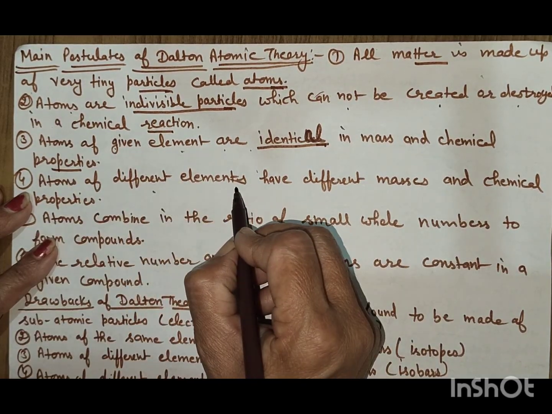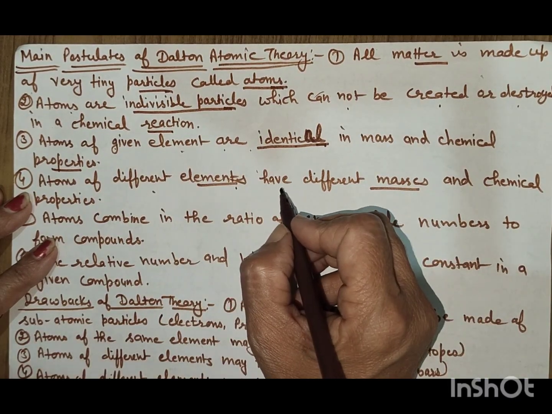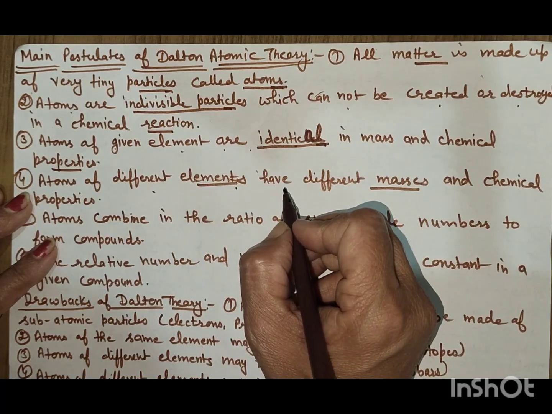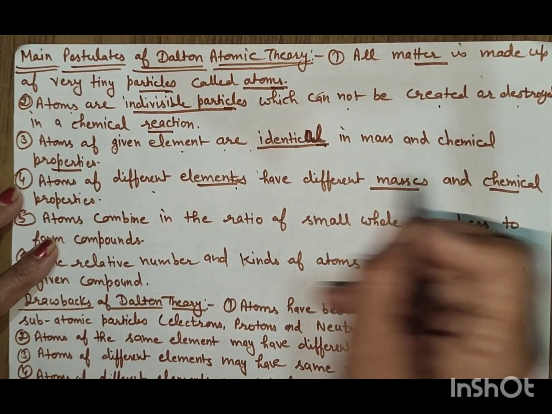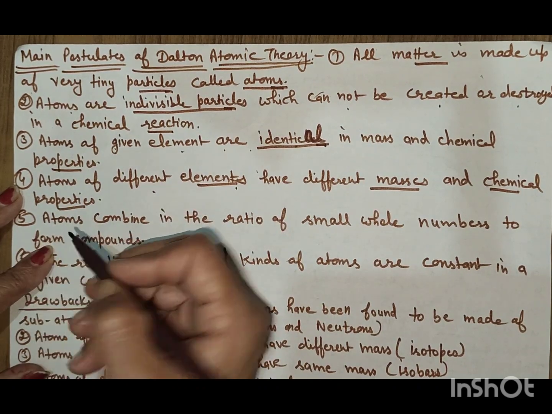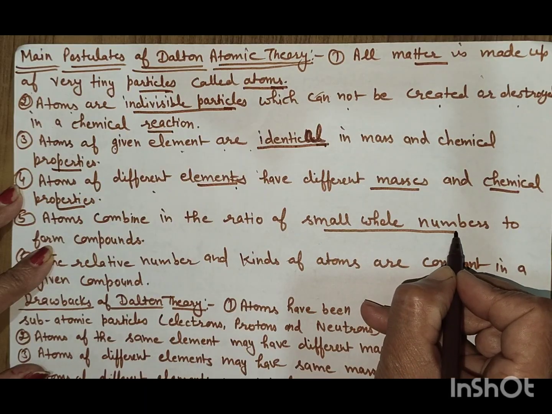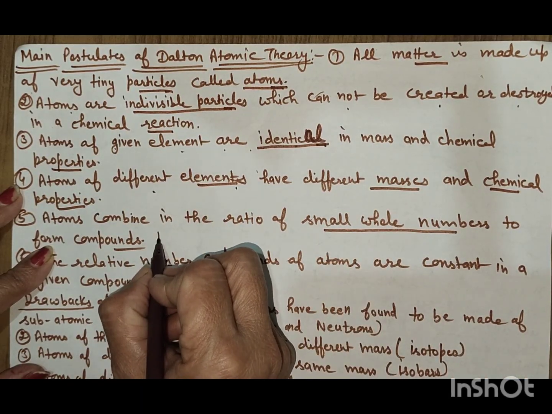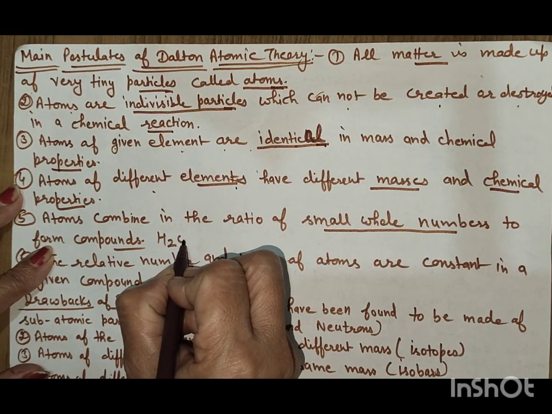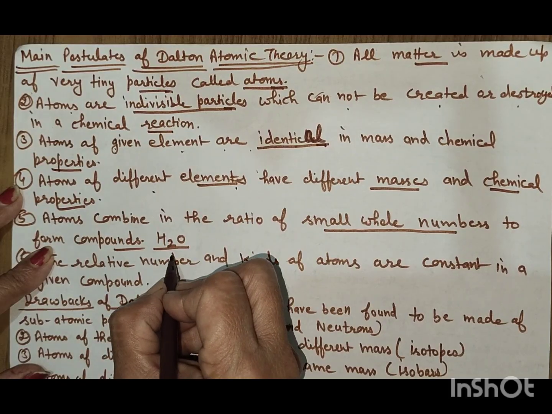Atoms of different elements have different masses. If we take hydrogen and oxygen, then both elements have different masses and different chemical properties. Atoms combine in the ratio of small whole numbers to form compounds. When we form a compound, we see that these elements are always in whole numbers, not in fractions.